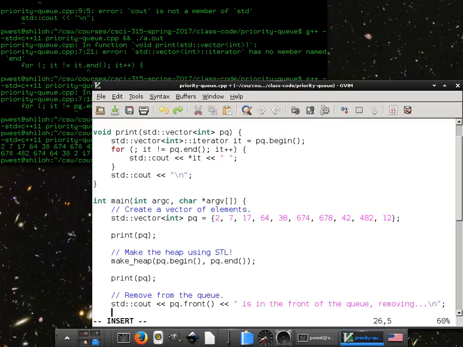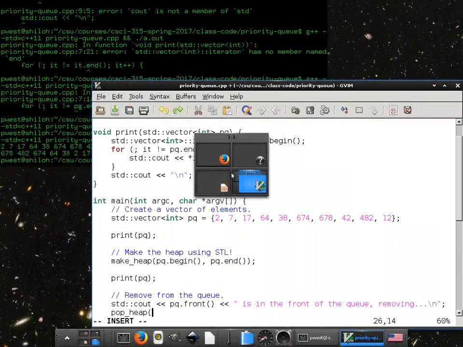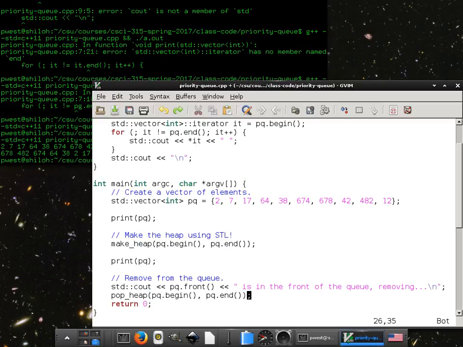And then we'll do pop_heap. Is this pq.begin and end again? Hopefully. Yes. Good. pq.end, in front of queue removing, and now we'll say is in the front of the queue.